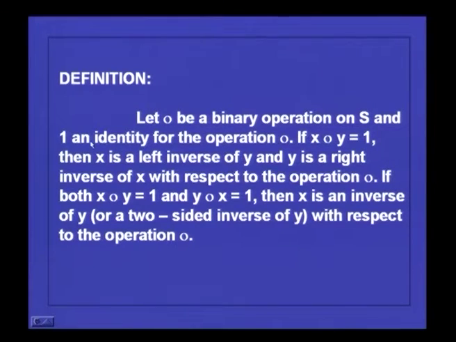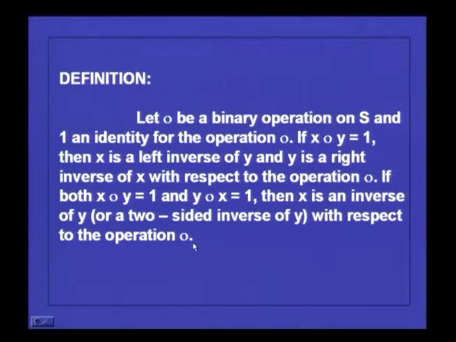Consider a binary operation on a set S and consider an identity element for the operation. So if x dot y is equal to 1, the identity element, then x is called the left inverse of y and y is called the right inverse of x with respect to the operation. If both x dot y is equal to 1 and y dot x is equal to 1, then x is an inverse of y. It is called a two-sided inverse of y with respect to the operation dot.